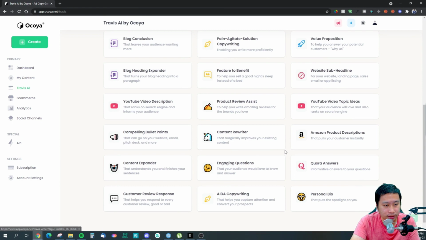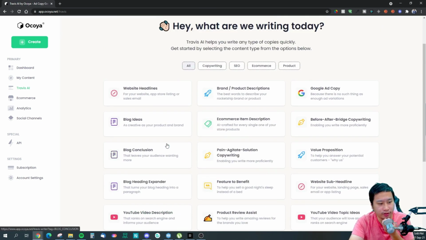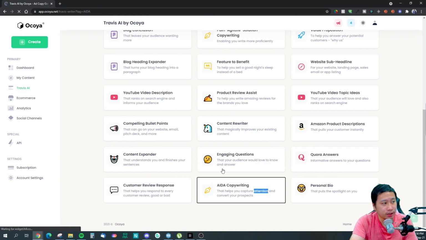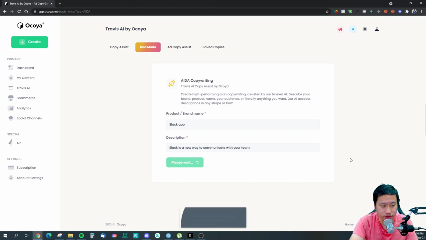And let's try before after. Is there anything with attention? So IDA copywriting, this is the one. Let's try again with the Slack app. Slack is a new way to communicate with your team. Then you click on generate IDA copywriting. Let's see what we get here.